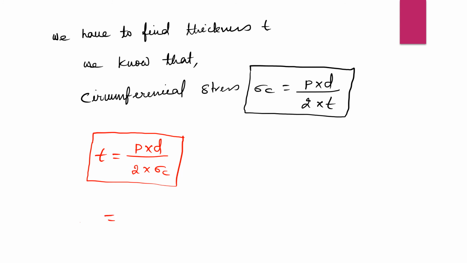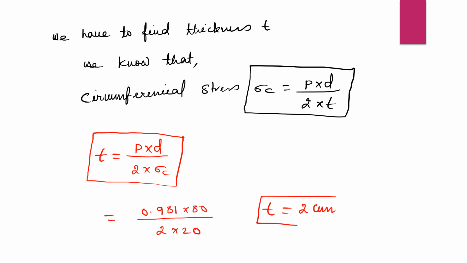So now we put 0.981 into 80 divided by 2 into 20. So we got the value of T as 2 centimeter. Understand?